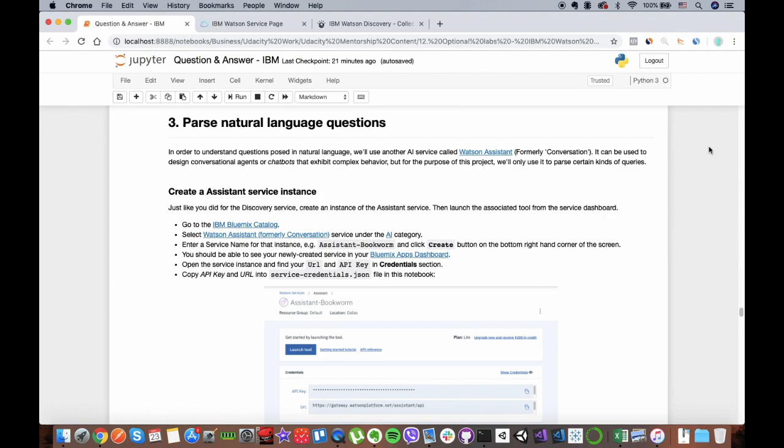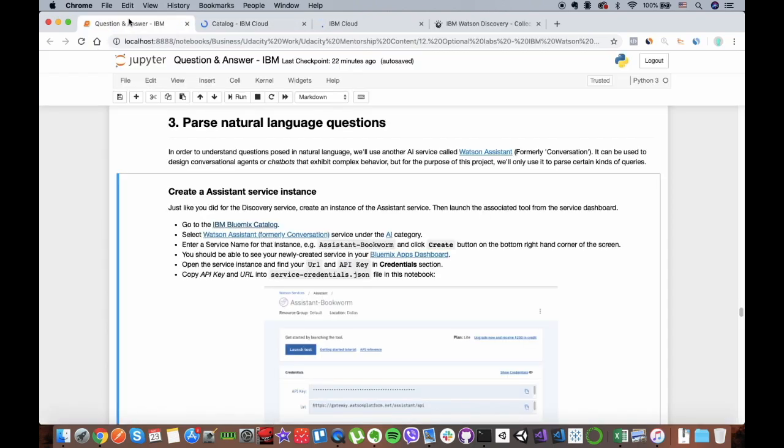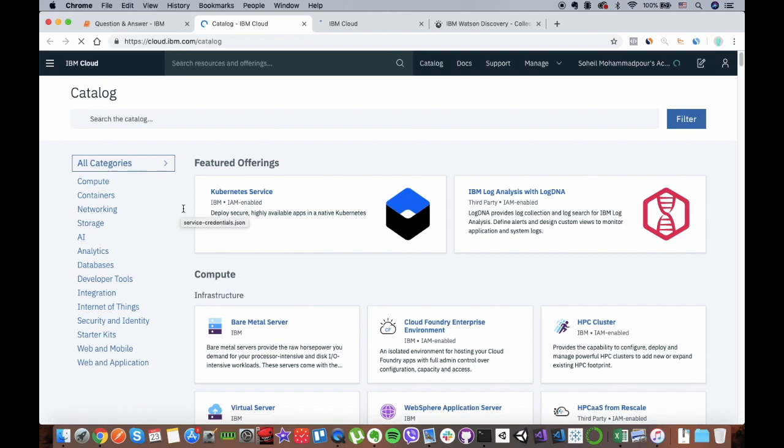Here we want to use another IBM service called Assistant. Its name before was Conversation, and we usually use it for designing a conversational agent or chatbot. For creating this second type of service, again go to your IBM Bluemix catalog. Click it here, go to the catalog, and then select Watson Assistant under the AI section.